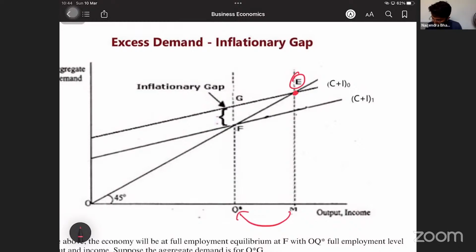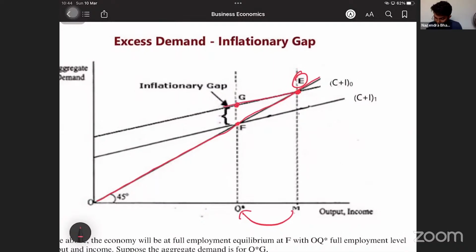That means demand should have been this much because this is the supply line. Demand should have been this much, but actual demand is this one. Why? Because equilibrium point is here, no? This is actual demand. This is anticipated demand. This should have been the demand, C plus I1. That is anticipated demand. So there it leads to inflation.